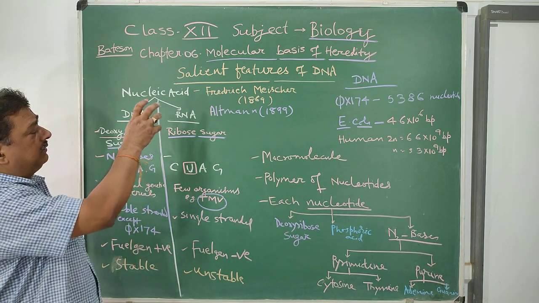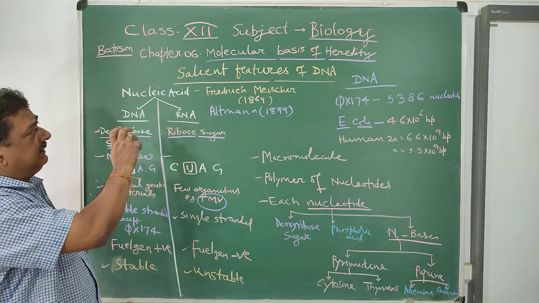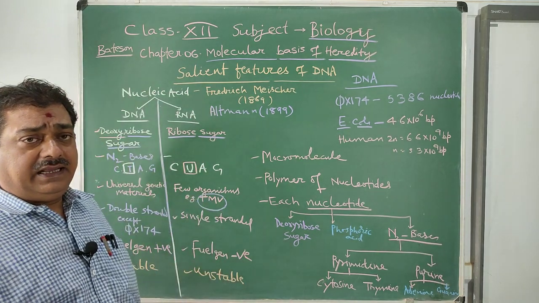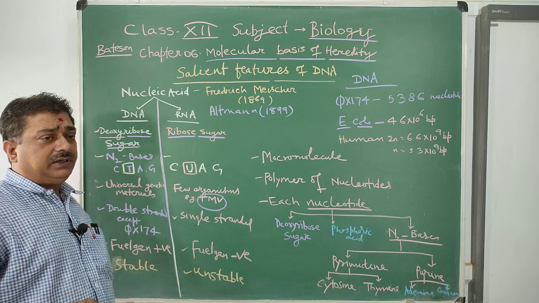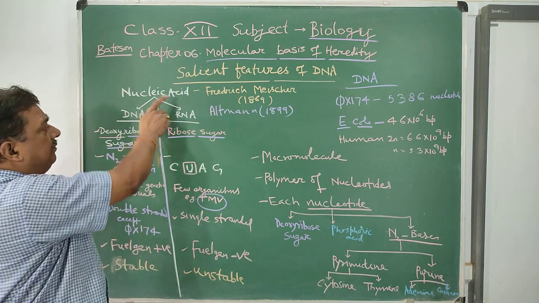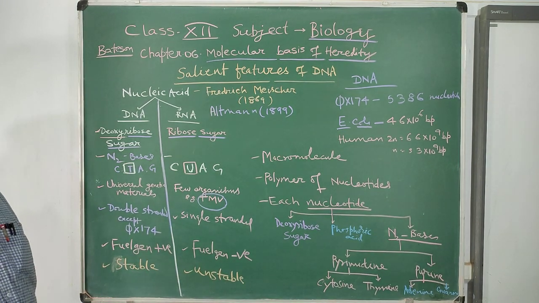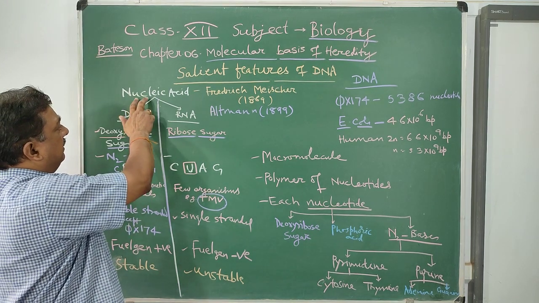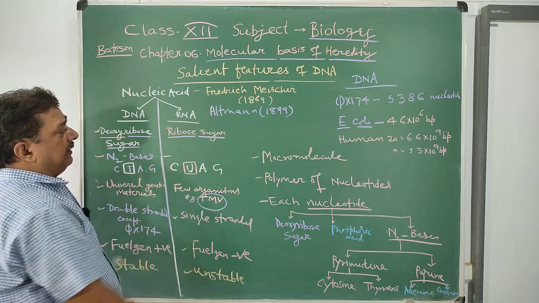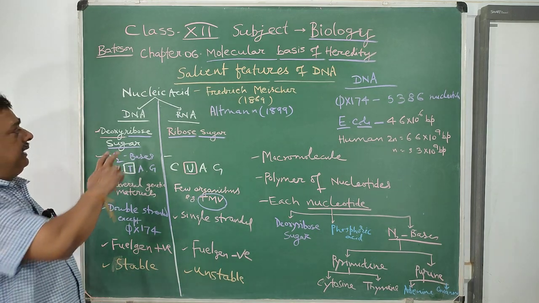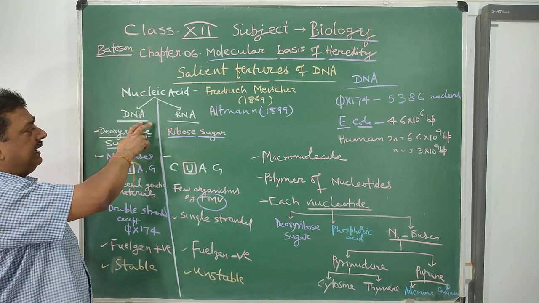Today I am going to start the salient features of DNA. DNA is very important, and DNA is called deoxyribonucleic acid. It is a type of nucleic acid, and it was discovered by Friedrich Miescher in 1869. But he called it nuclein. The nomenclature, nucleic acid, was given by Altman in 1899. There are two types of nucleic acid, DNA and RNA.